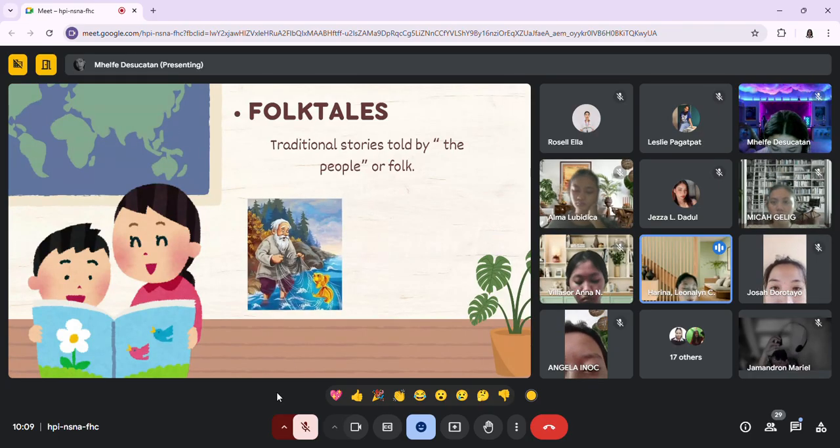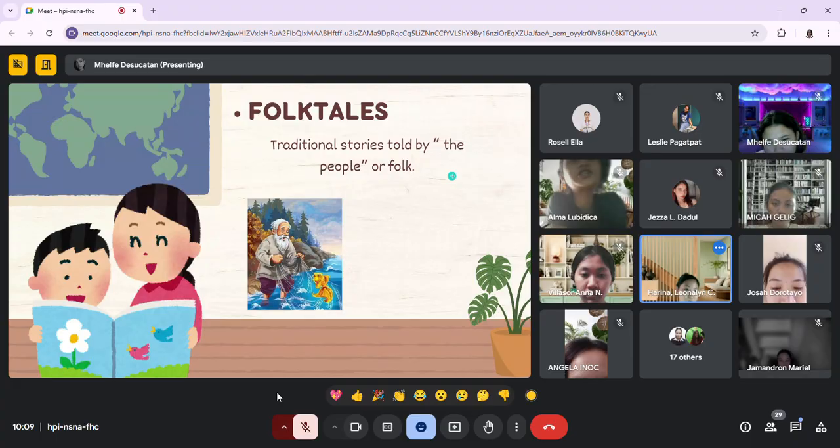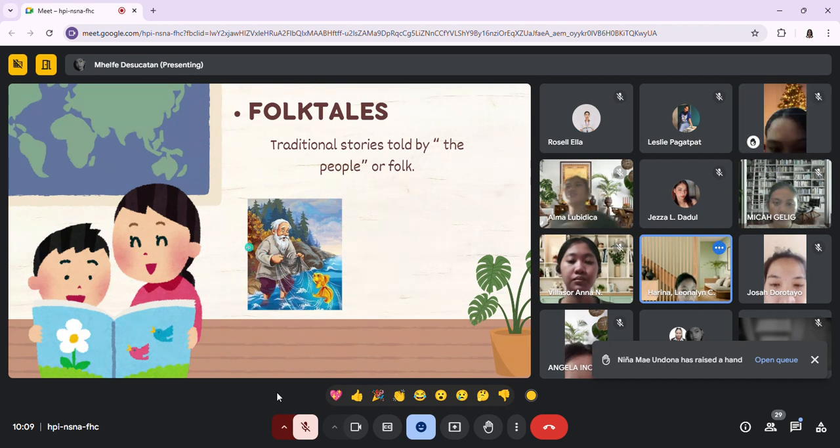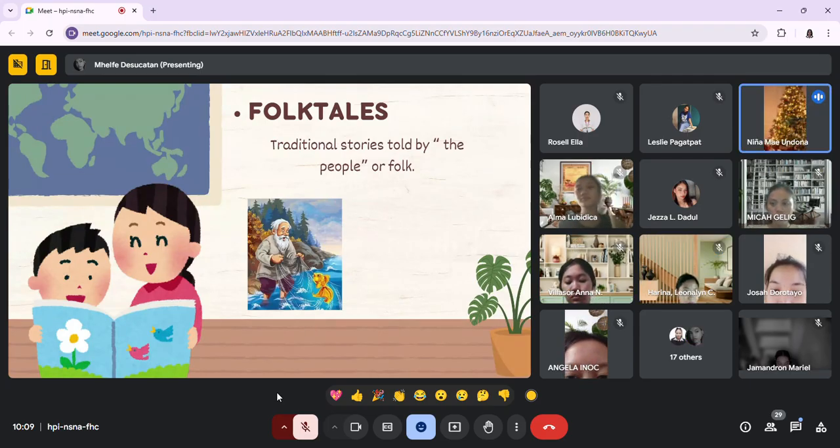Okay, so can anyone guess what kind of folktale is shown in the presentation? Okay, so I guess no one knows. So let's have Linya Unduna. I guess the fisherman and the golden fish.